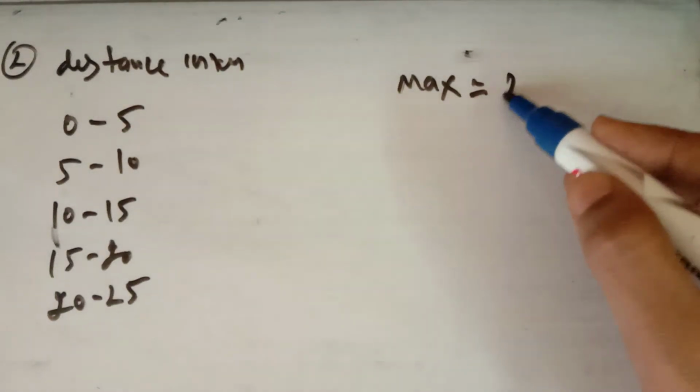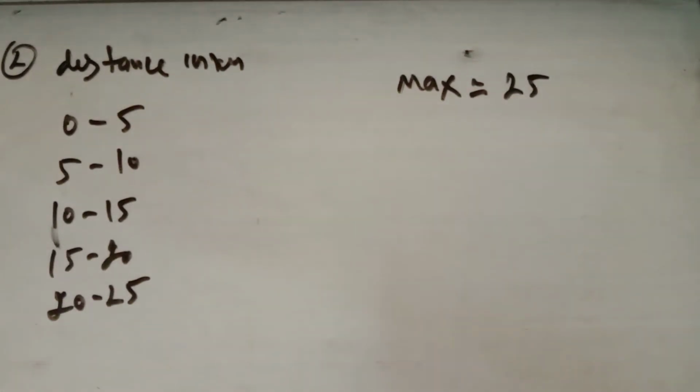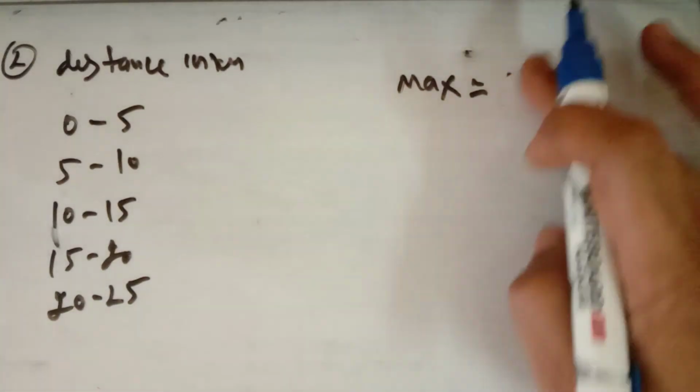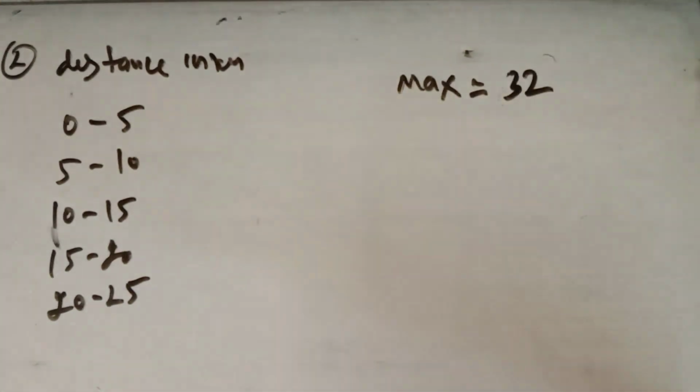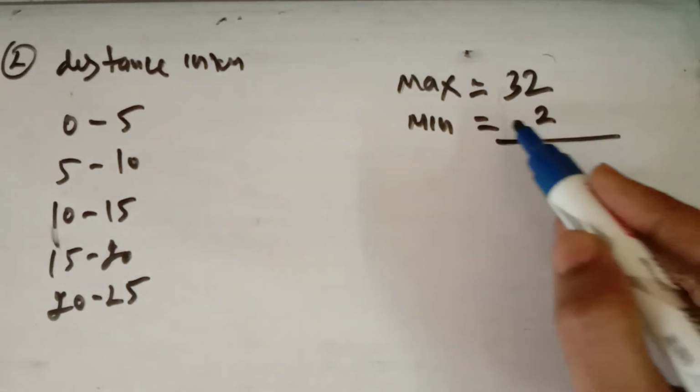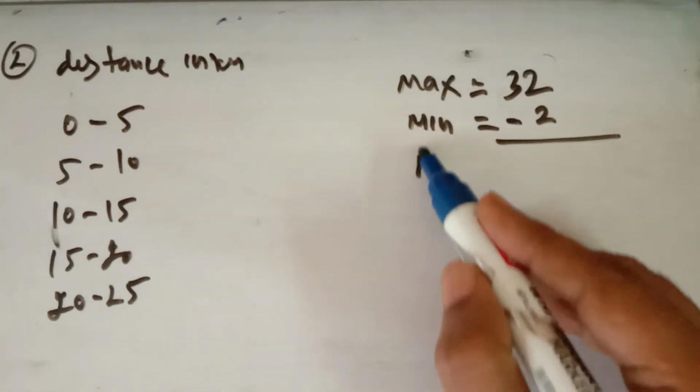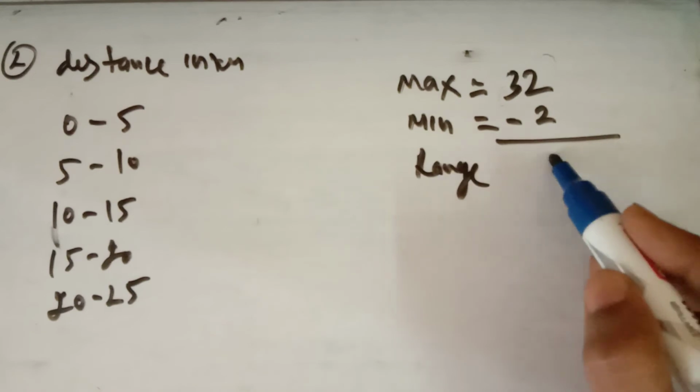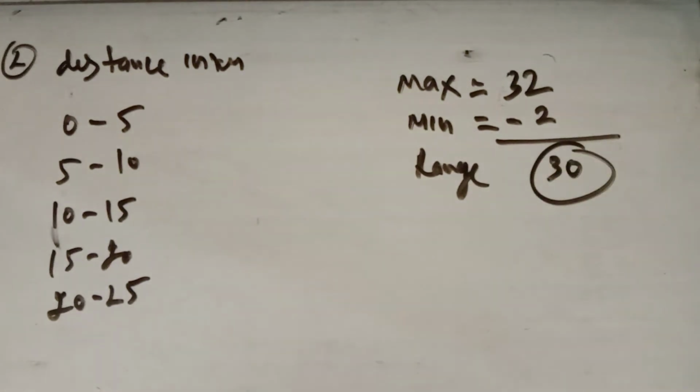And the minimum distance you see that I think it is 2 given, and the maximum distance is 32 kilometers given, and the minimum distance is given as 2 kilometers. The difference between the maximum and minimum is known as the range. 30 is the range of this data. Okay.